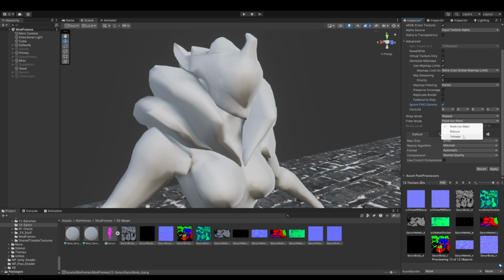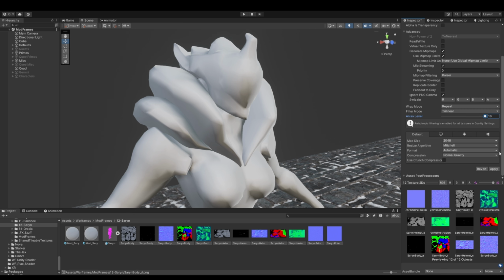And then I turn filter mode to trilinear. And this setting doesn't really matter for VRChat too much, but I always set it to max. You can see that basically it's saying there's already an override enabled. And then we're going to set the resize algorithm to bilinear, and then we're going to hit apply. So now all our textures have a general setup.